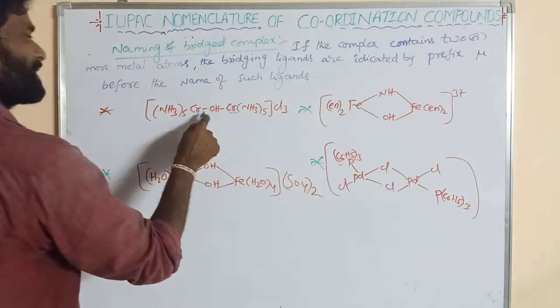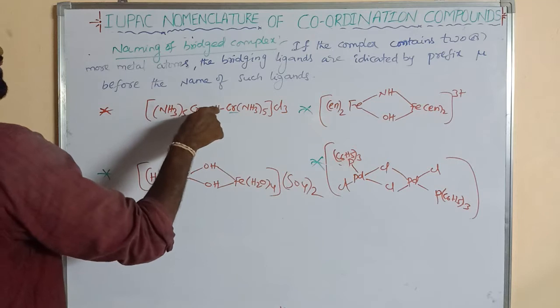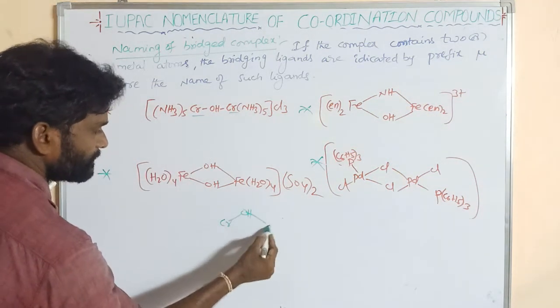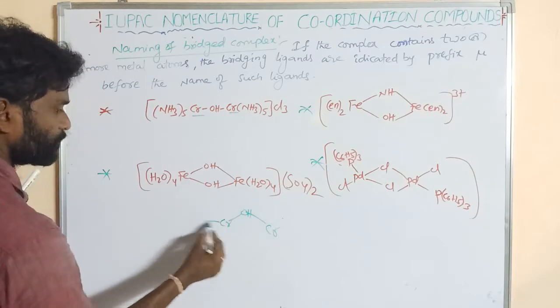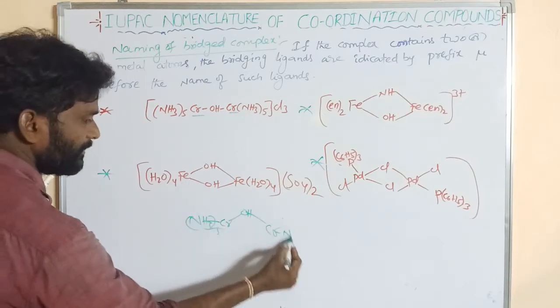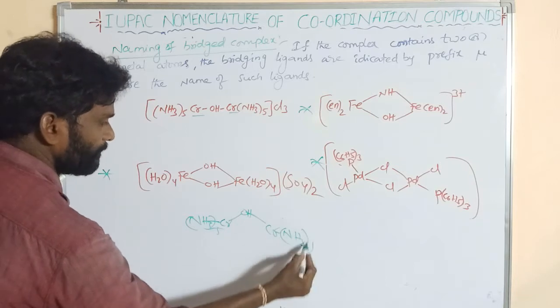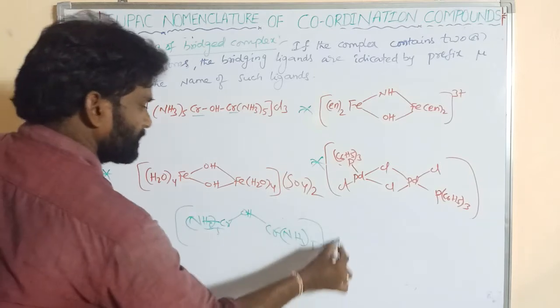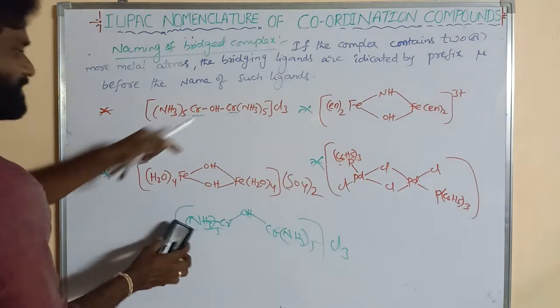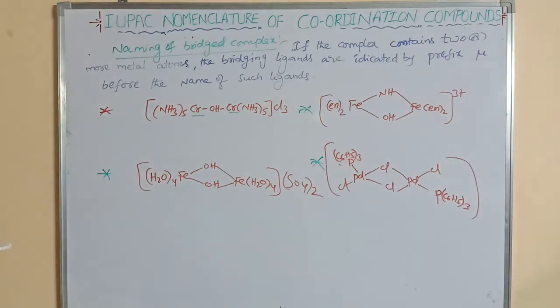These two chromium metals are bridged with one OH, like Cr, OH, Cr in this way. The remaining are NH3, 5 on each. So this is the complex, and the OH is the bridged ligand.